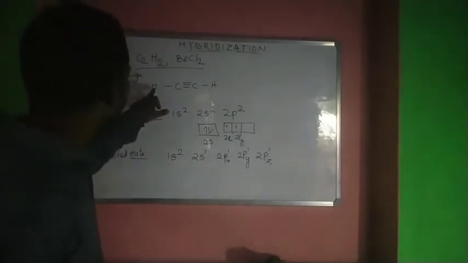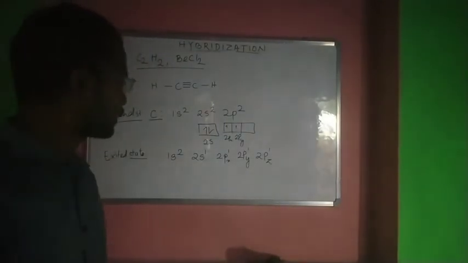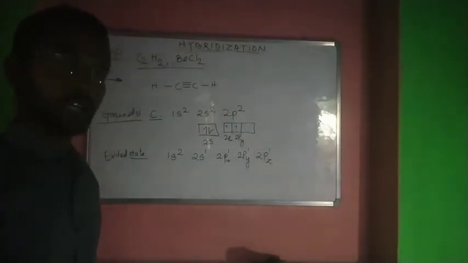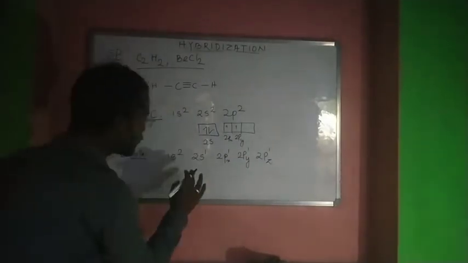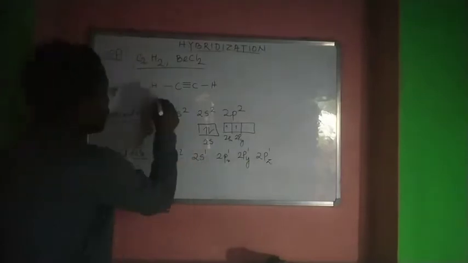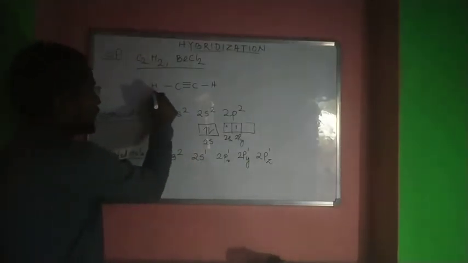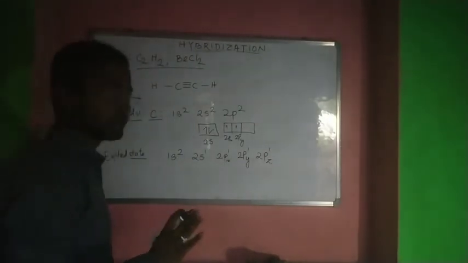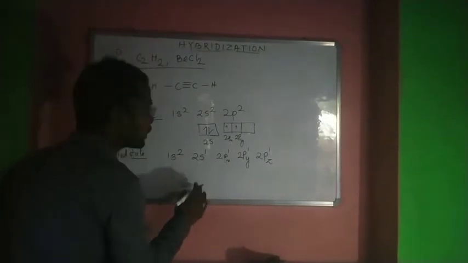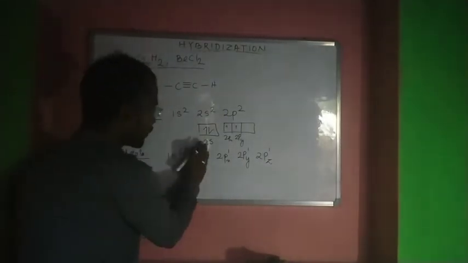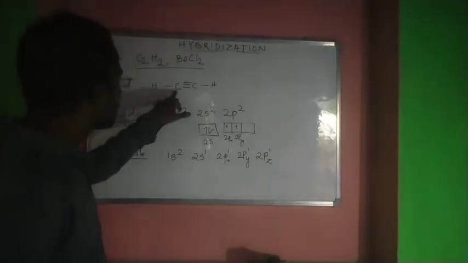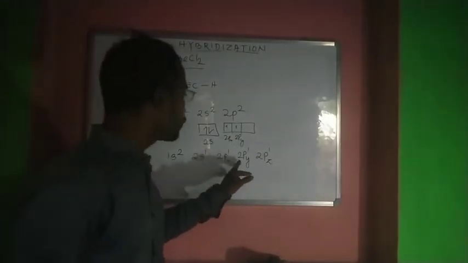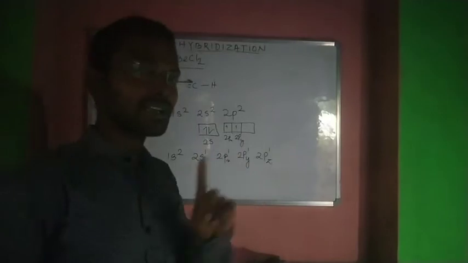But here there is only one hydrogen, so there are four different single electrons. One of the hydrogen's 1s orbitals will combine with a 2s or 2p orbital of carbon, any orbital will do. So there is one single electron pair for the single bond between this carbon and hydrogen. Then 2py and 2pz are completely single electrons.